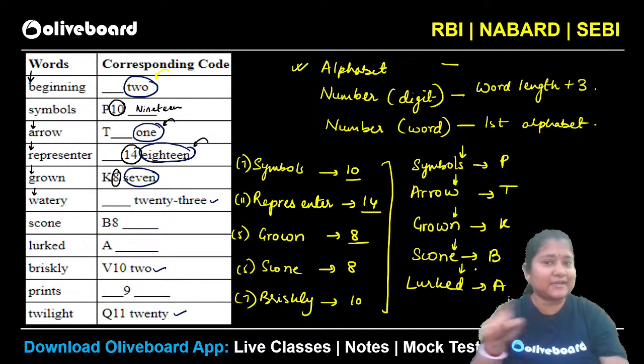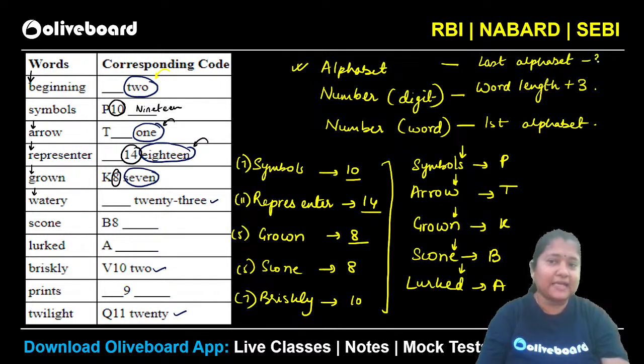Do we have a particular relation here between the last alphabet and the alphabet that has been used in the code? देखो जल्दी से. Last minus 3, absolutely. So this is nothing but last alphabet minus 3. Okay, so that is the logic here. Everybody clear?